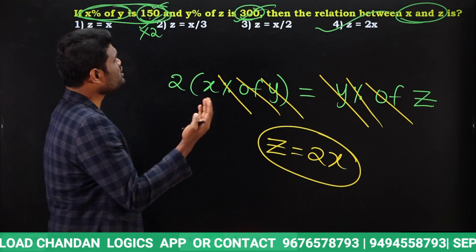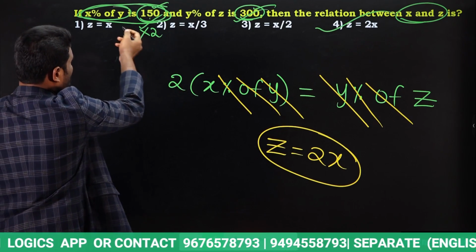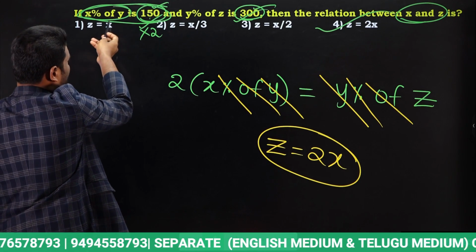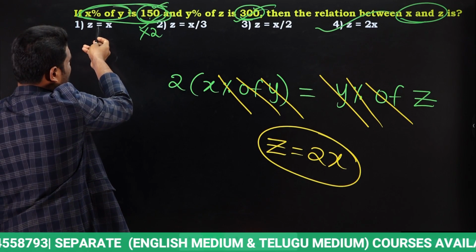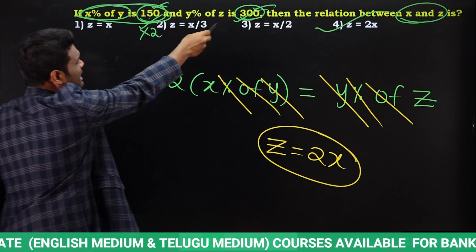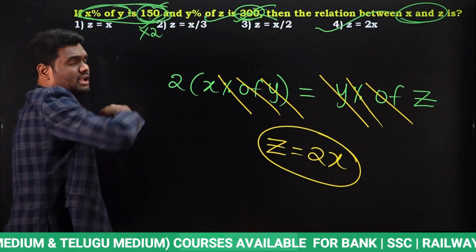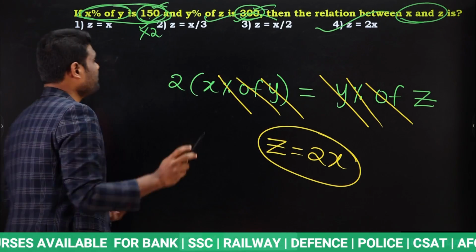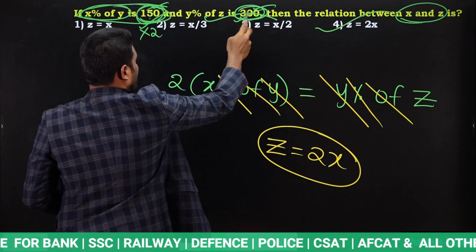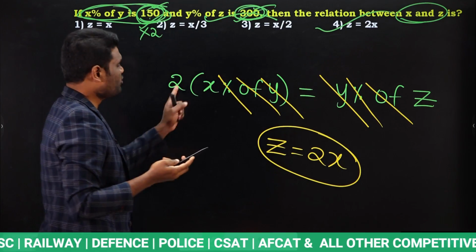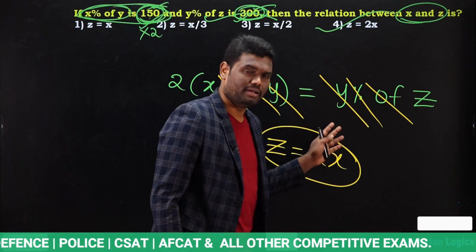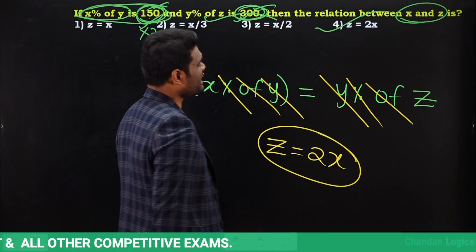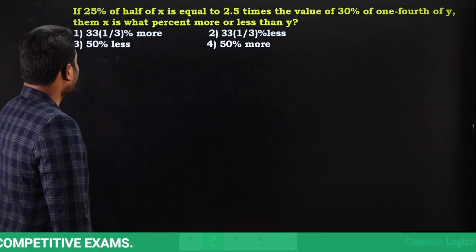Or else, what you can do is divide this equation by y. Then you will come to know x% of 1 is 150. Similarly, here also you have the same. Then just convert both of them and you can get the answer. But rather than that, if you really observe, simply you know that this is 150, this is 300. Make both of them the same. If you make both of them the same and equate them, it's just a matter of simplification. That's it, nothing more than that. This is the exact question that came in the examination. Look at the next question.